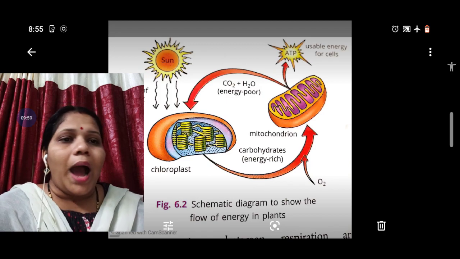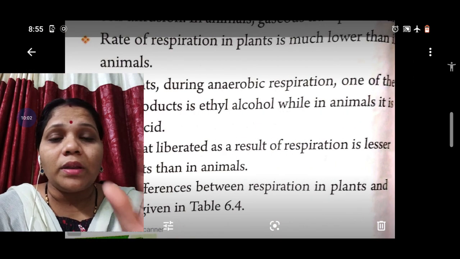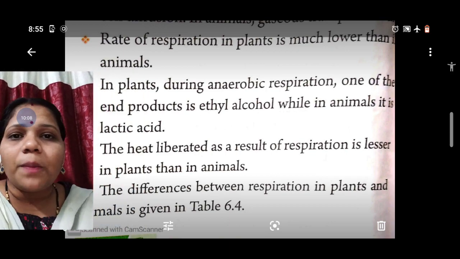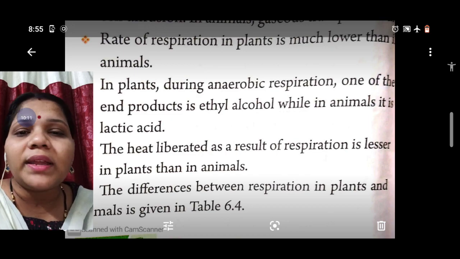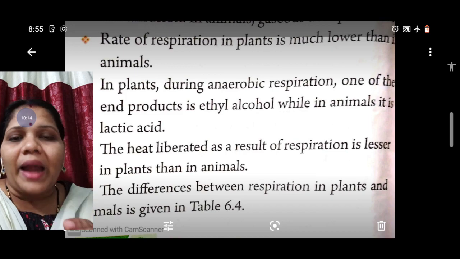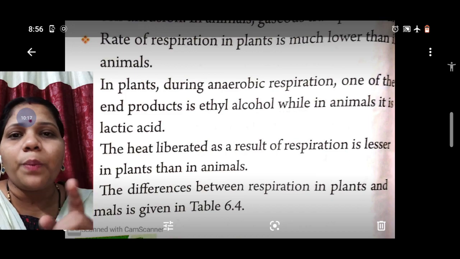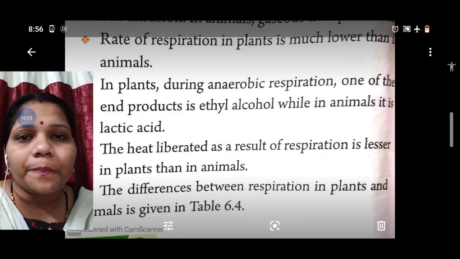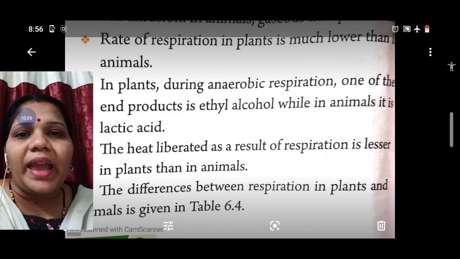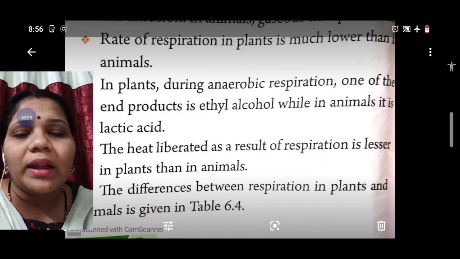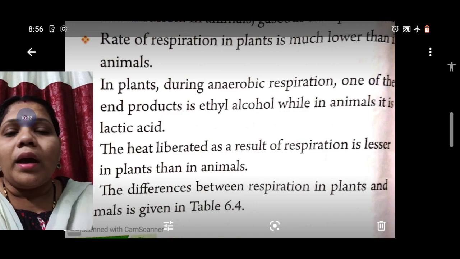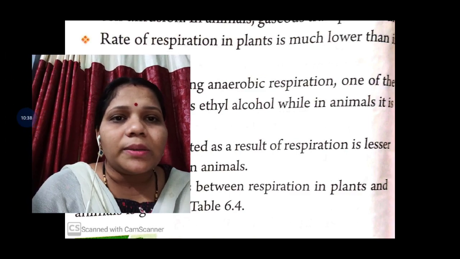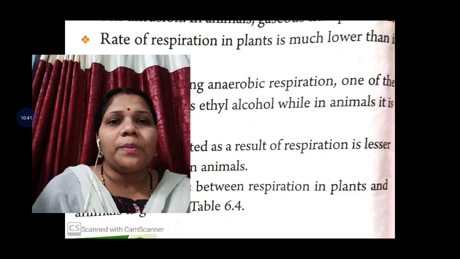Now let's see the difference between respiration in animals and respiration in plants. Generally, the rate of respiration in plants is much lower than in animals. In plants, during anaerobic respiration, one of the end products is ethyl alcohol, while in animal cells it is lactic acid, as I told you before. And the heat liberated as a result of respiration is lesser in plants than in animals. So this is the difference between respiration in plants and in animals. So this is all about respiration in plants.